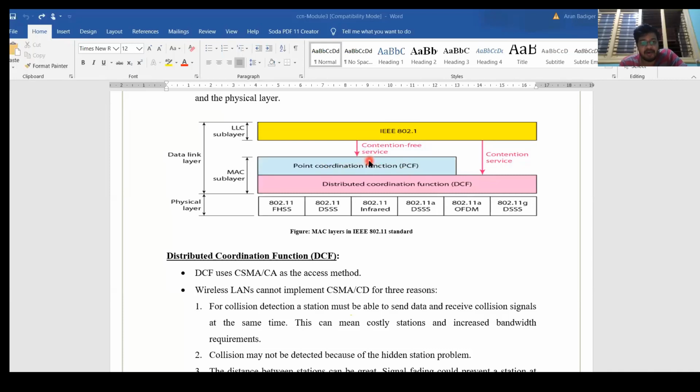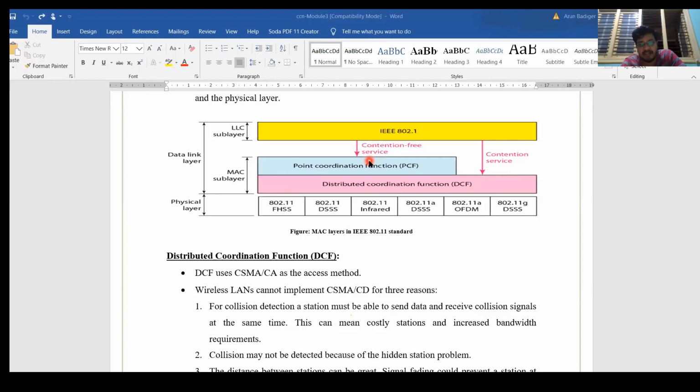That means if you have created a Wi-Fi network, we have a few users, a few applications where we require very fast access. If I'm in a video call, then the data rate should be very fast. If a device is in a video call, its data rate should be fast. That is supported by point coordination. But when I'm just transferring a file, then there is no speed requirement, so it goes to distributed coordination function. That means based on the access speed, we can schedule the speed.